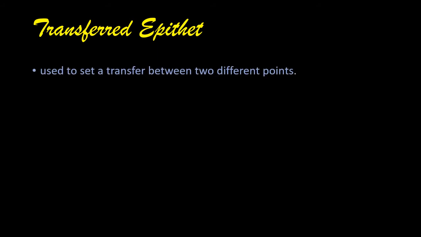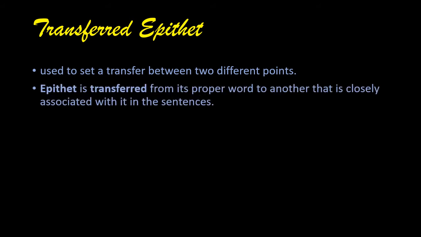The next one is transferred epithet. Epithet is nothing but an adjective. It is the modifier or adjective that qualifies a noun other than the person or thing it is actually describing, used to transfer between two different points. That is transferred epithet.